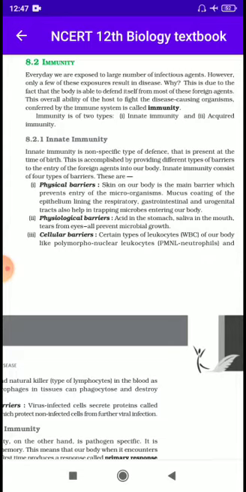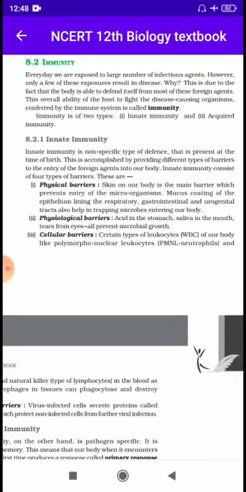Okay, dear students, generally we have a system known as the immune system which protects us from pathogens. This is due to the fact that the body is able to defend itself from most of these foreign agents. This overall ability of the host to fight against disease causing organisms, conferred by the immune system, is known as immunity. So, immunity means fight against diseases, for which we have a particular system known as the immune system.